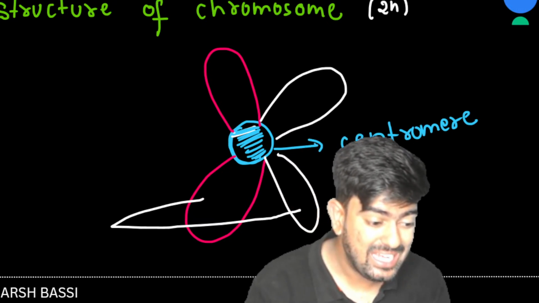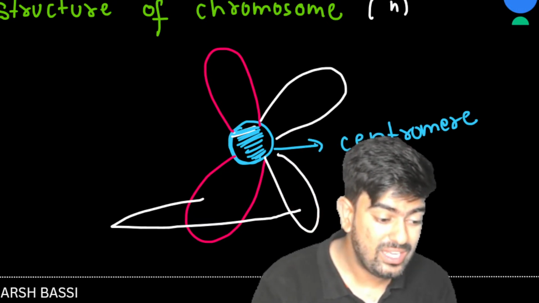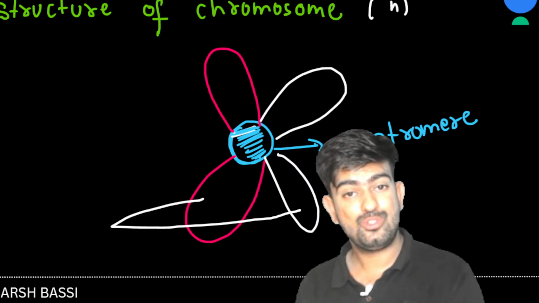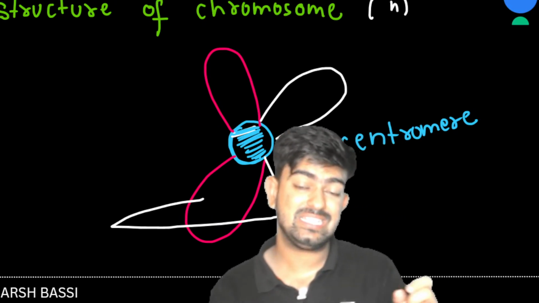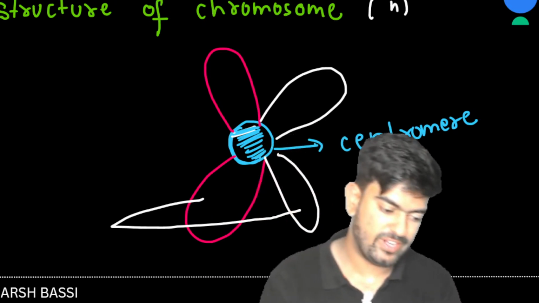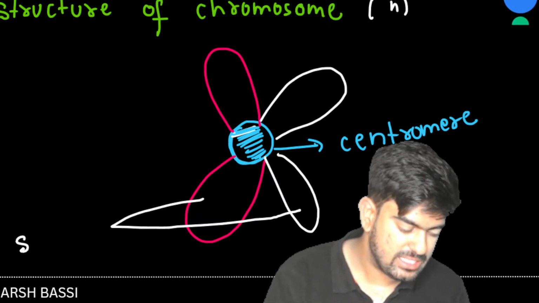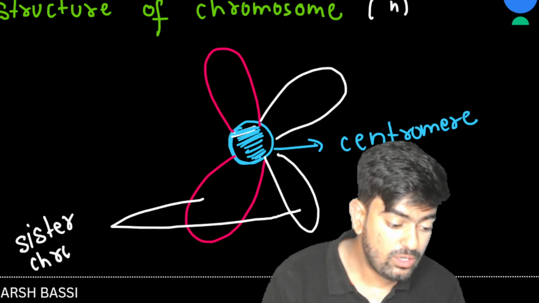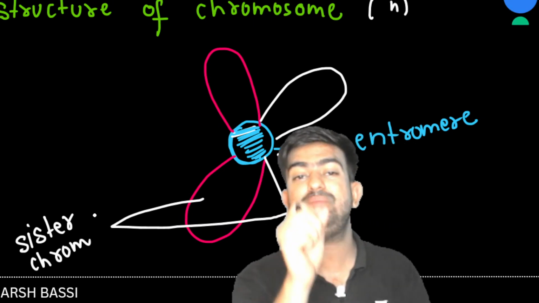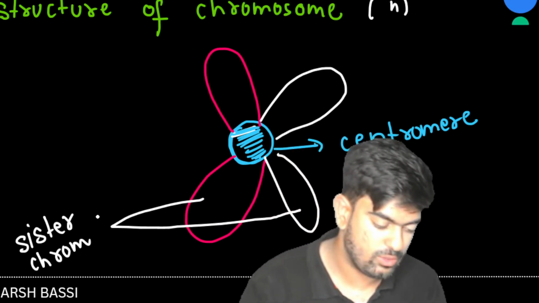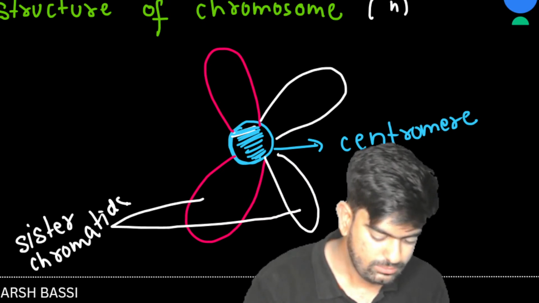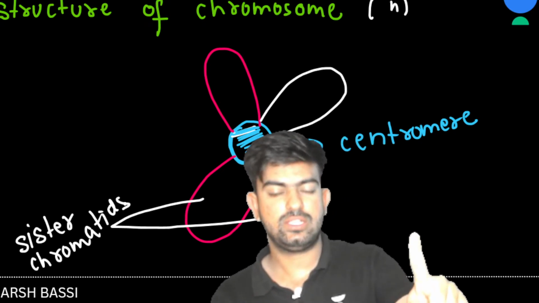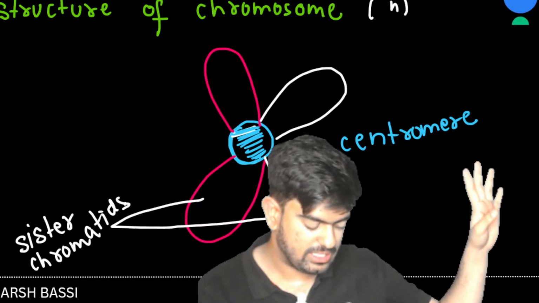No, this is n only, but this chromosome is of S phase, and that's why it has two chromatids. These two chromatids are known as sister chromatids. That means if the chromatids are attached to the same centromere, they are known as sister chromatids. Same centromere, sister chromatids. I hope this is clear to you.